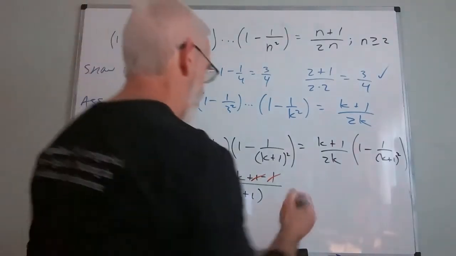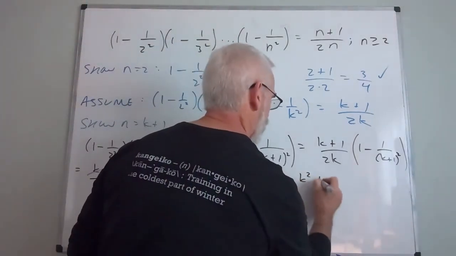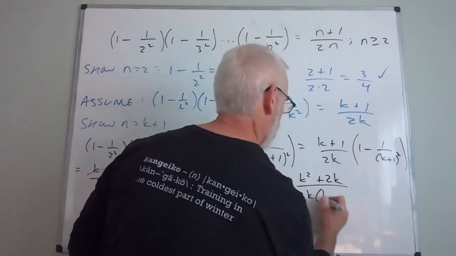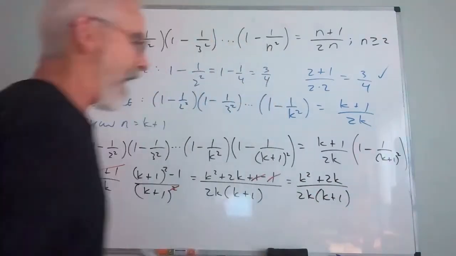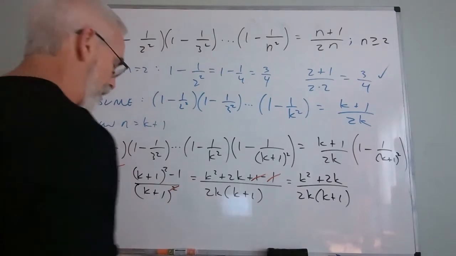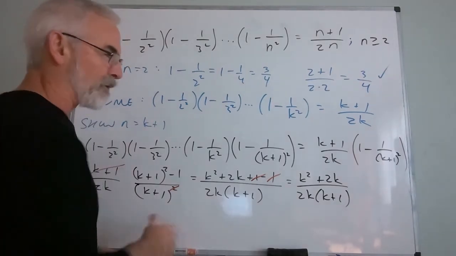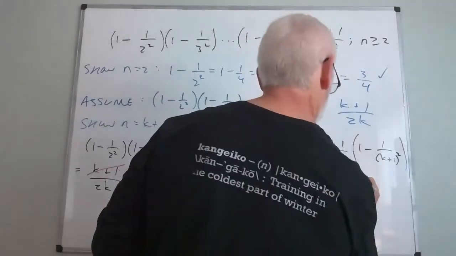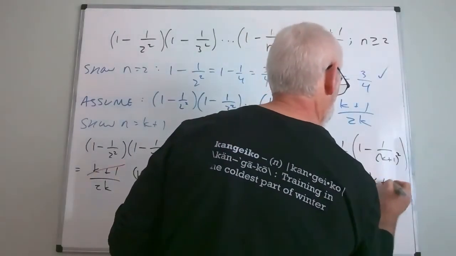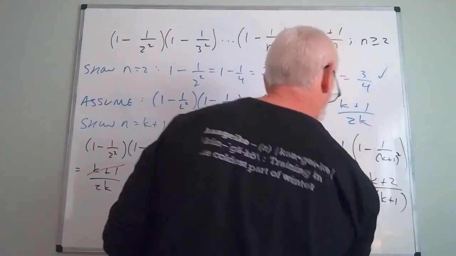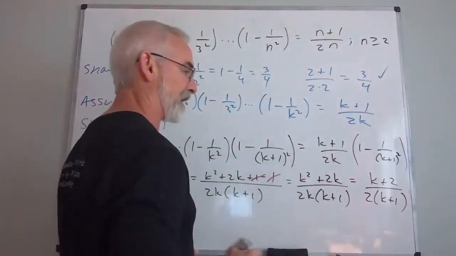So now on top, I have k squared plus 2k over k plus 1. I can factor and cancel a k out of the top and out of the bottom. That's equivalent to just saying multiply top and bottom by 1 over k. That would mean on top, I'm going to have a k plus 2, and on the bottom, I'm going to have a 2 times k plus 1, because I factored and canceled a k.